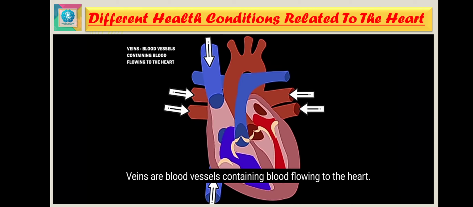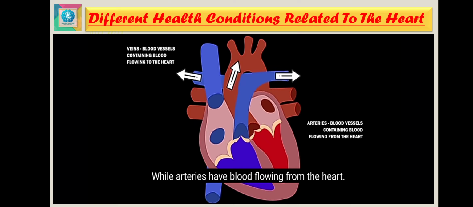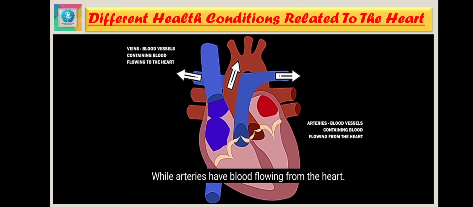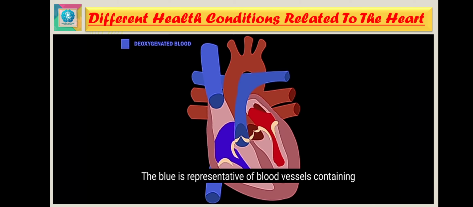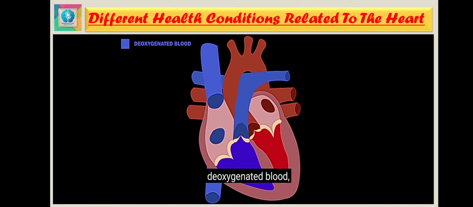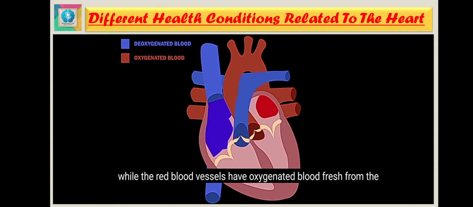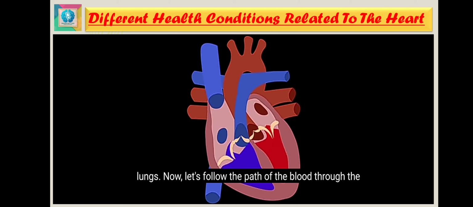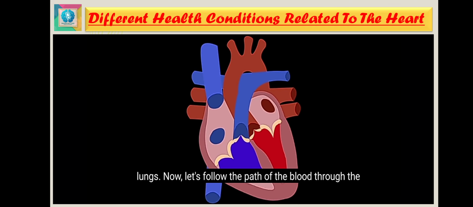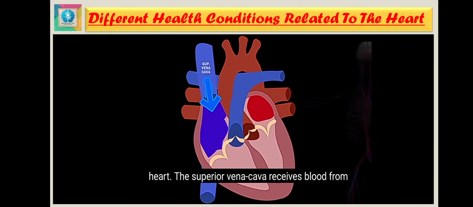Veins are the blood vessels containing blood flowing into the heart, while arteries have blood flowing from the heart. The blue is representative of the blood vessels containing deoxygenated blood, while the red blood vessels have oxygenated blood fresh from the lungs. Now, let's follow the path of the blood through the heart.